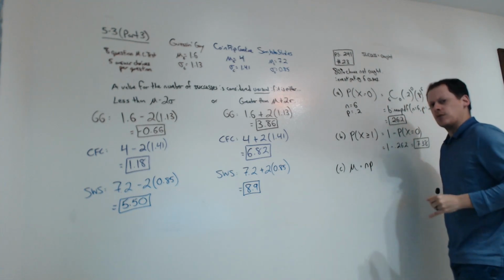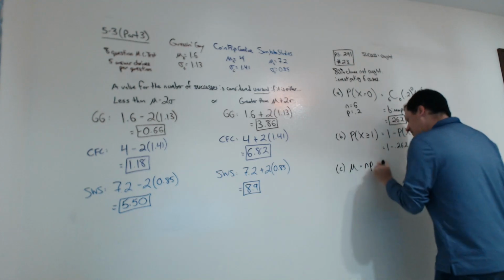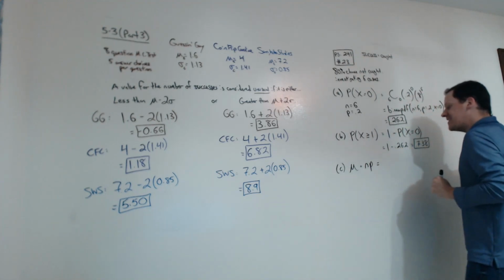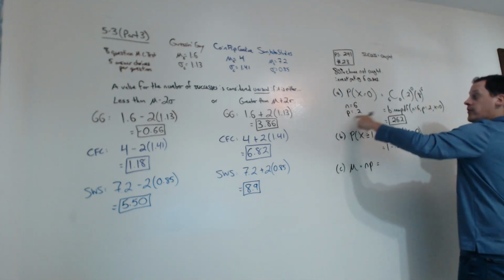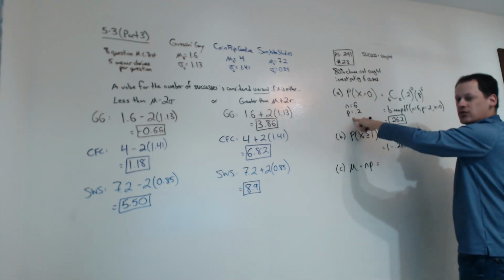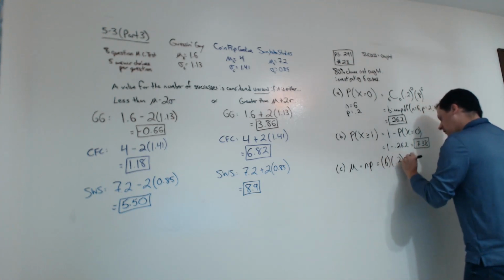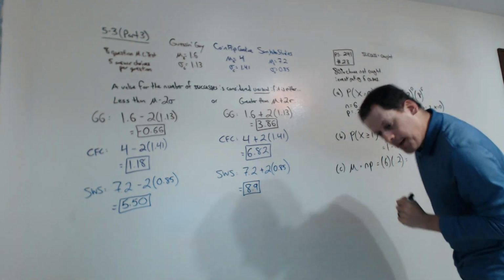Actually, this was also in a prior video, so I guess this wasn't really necessary here. Oh well. The mean is n times p, and we already know what both of those are. That's why I usually write them down at some point. They usually come in handy. So this is going to be 6 times 0.2. That's 1.2.